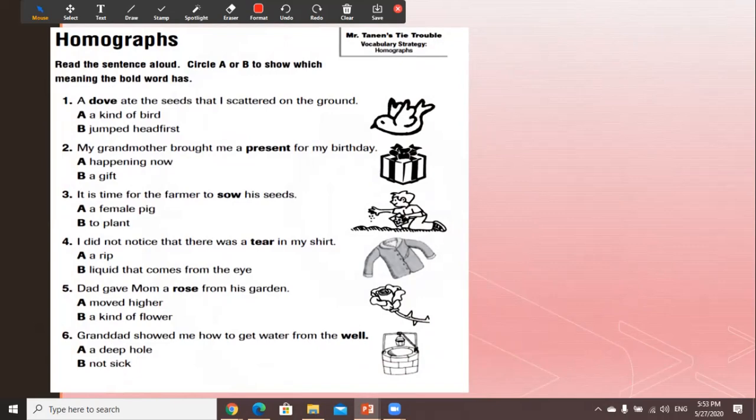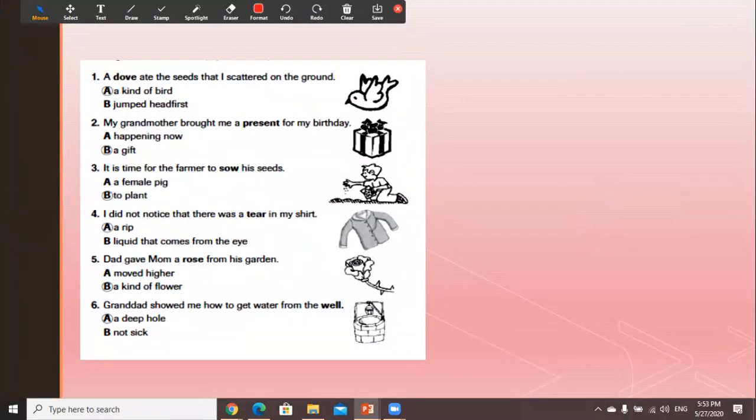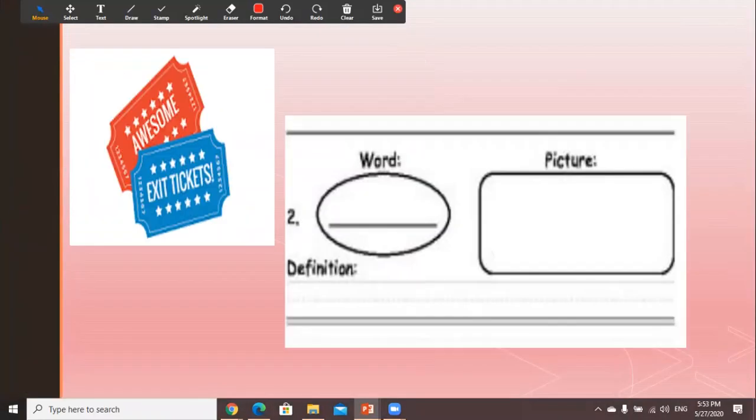Okay, thank you. You have the whole answers. Now it's time for your exit ticket. I want you to choose one word, try to do a picture of it, and try to write its definition from what we already studied today.